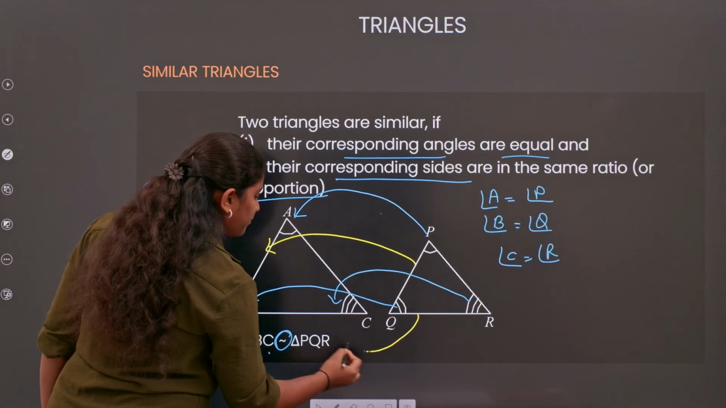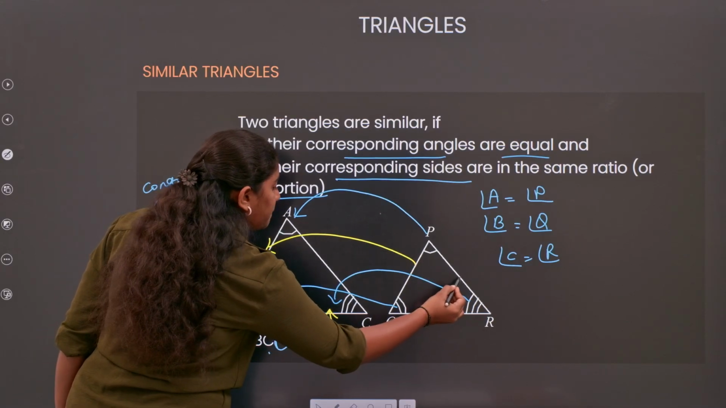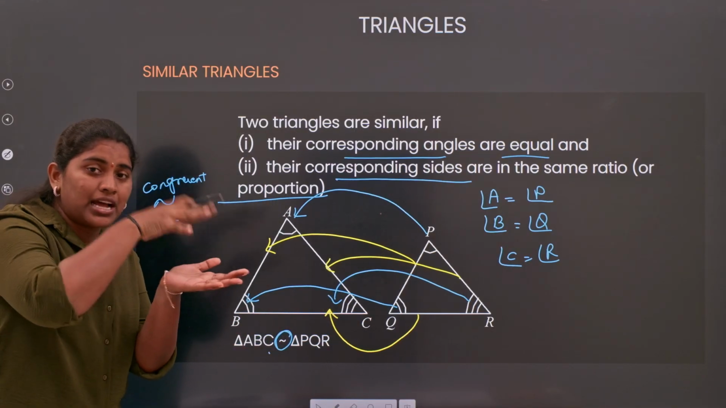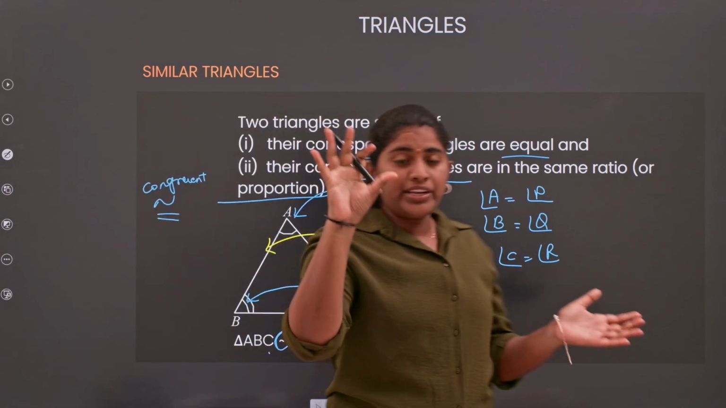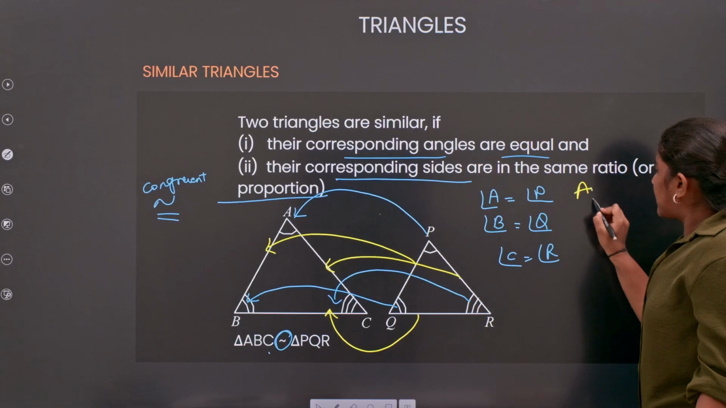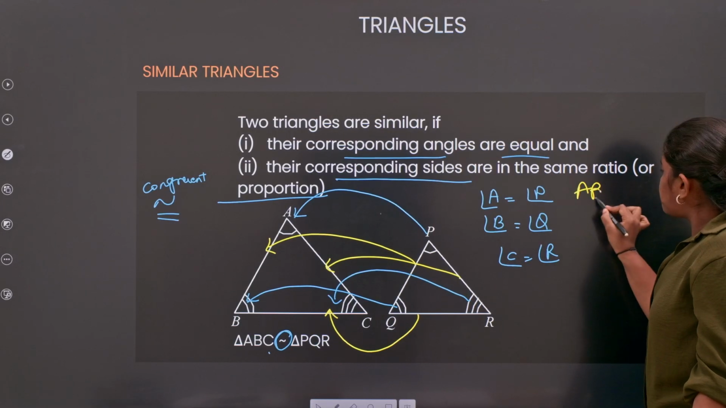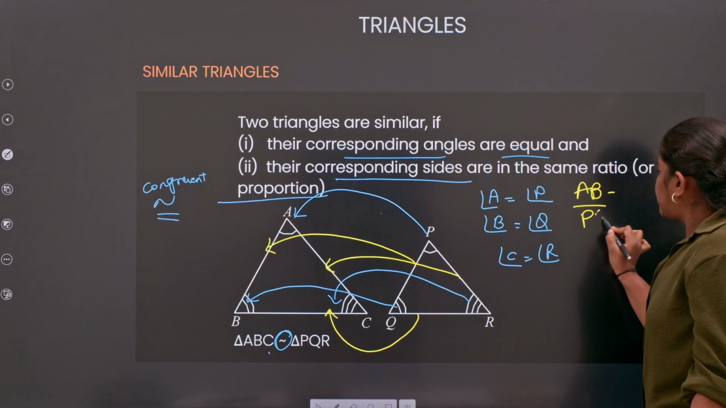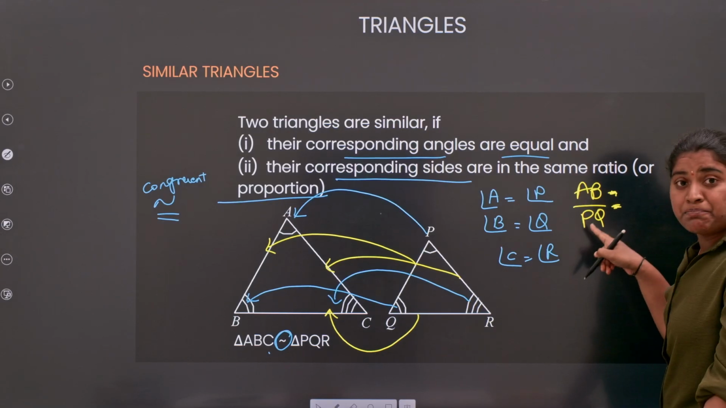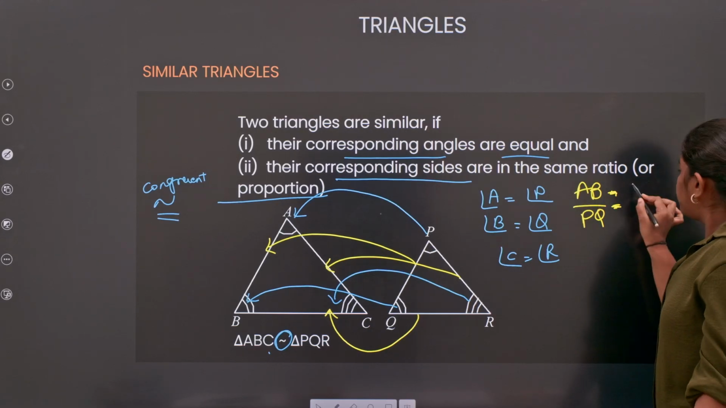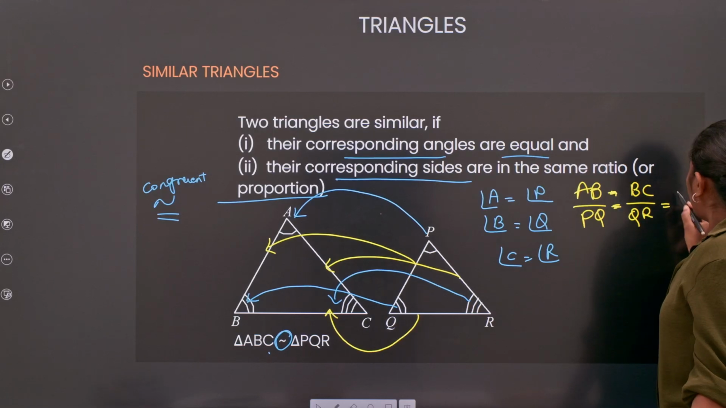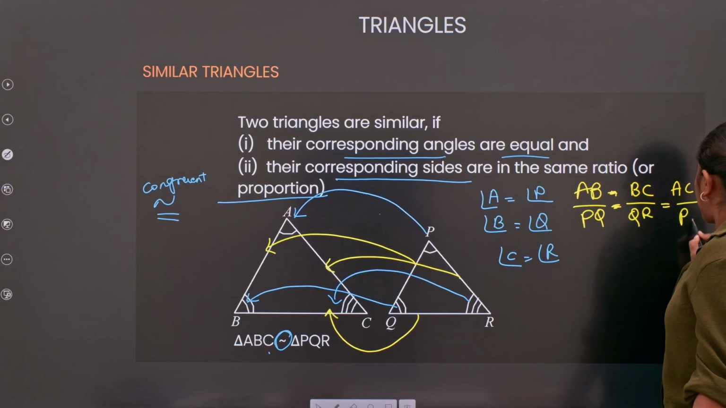And your QR will fall on BC, and your PR will fall on AC, if you are overlapping one triangle with the other triangle, right? Now we need to take the ratio of corresponding sides. AB's corresponding side is PQ, right? This ratio will be equal to BC's corresponding side, which is QR, which is equal to AC's corresponding side, PR.